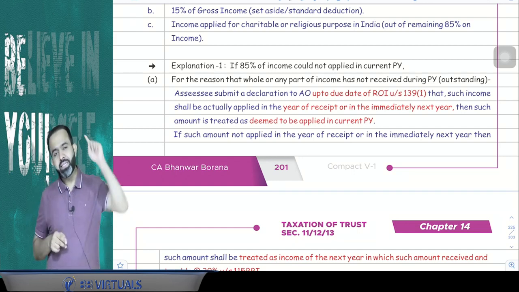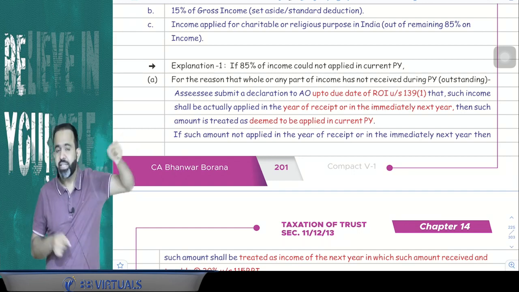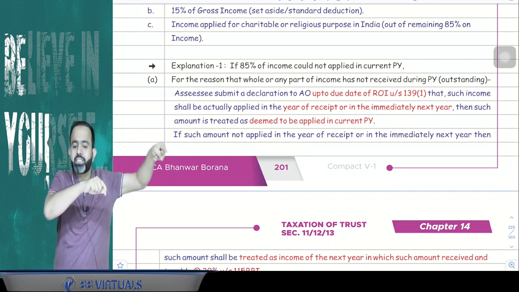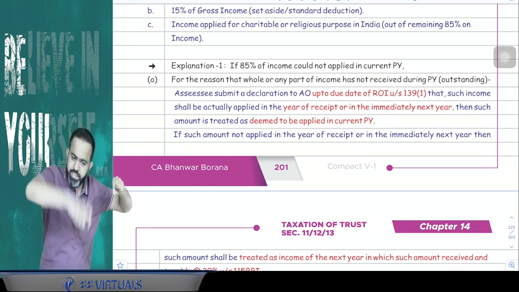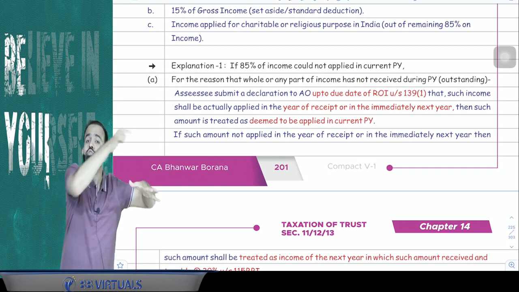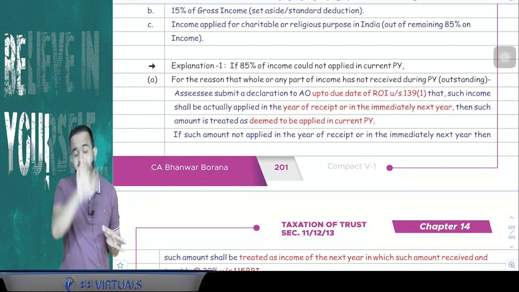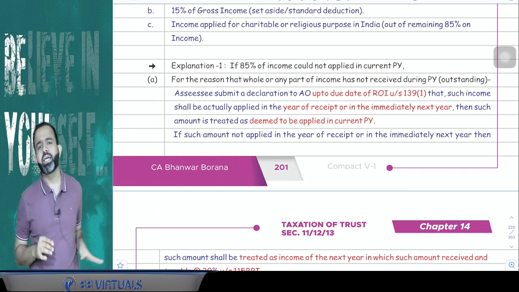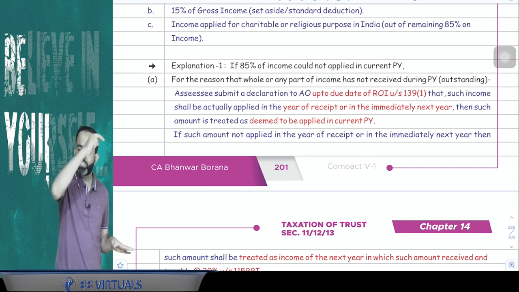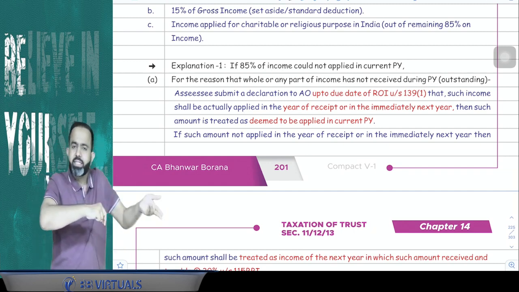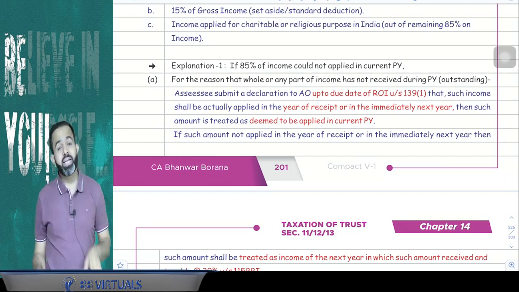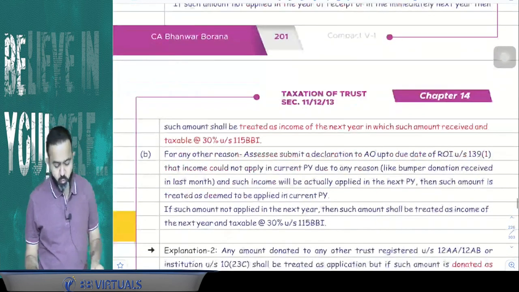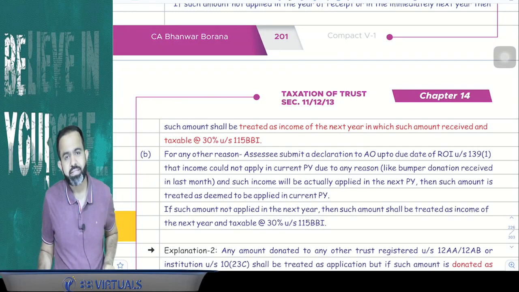But guys, in the year in which it will be received, in that year or in the next year, means for next year there will be one bonus year. So in the year in which it is received or in the next year, it has to be actually applied. And suppose if trust fails to apply that amount in the year in which it is actually received or in the next year, then guys, in the next year it will be treated as income, and it will be taxable under section 115BBI at the rate 30%.